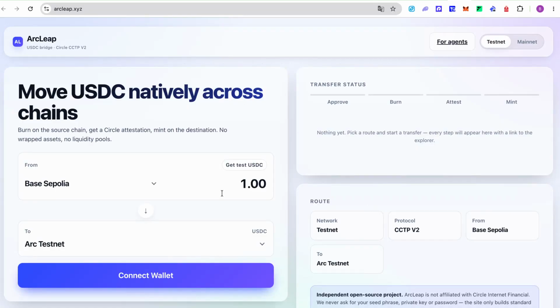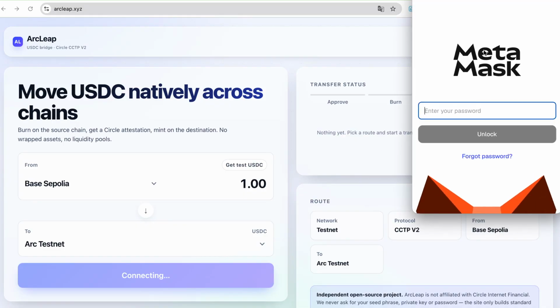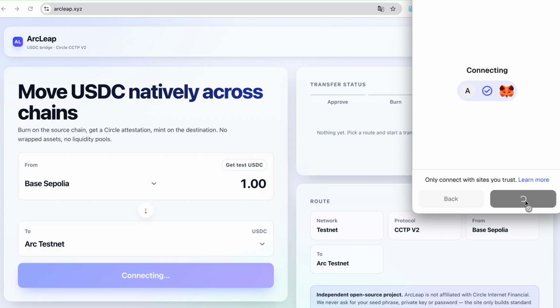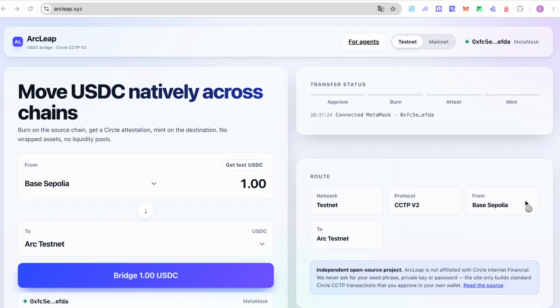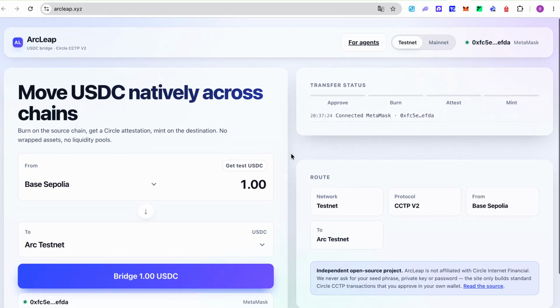This is ArcLeap, a non-custodial USDC bridge built on Circle CCTP V2. It moves native USDC between chains: burn on the source chain, get a signed attestation from Circle, mint on the destination. No wrapped tokens and no liquidity pools. The route selected here is Base Sepolia to Arc Testnet. There is a single connect button. The site discovers the wallets in the browser and calls the one the user actually uses.